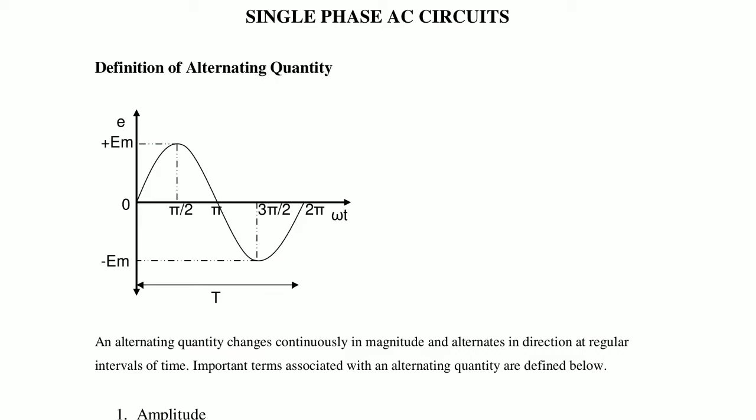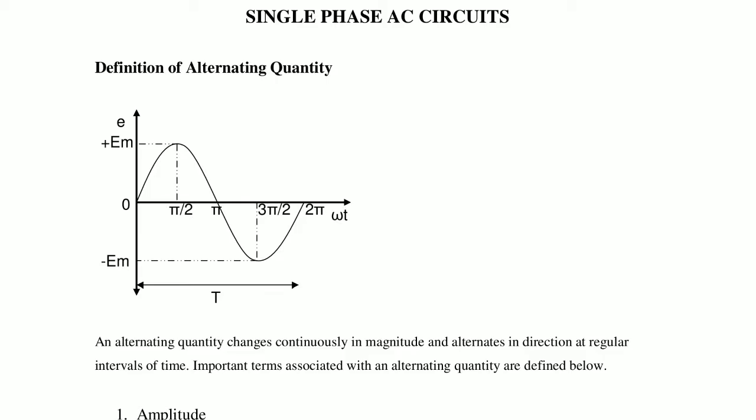From 0 onwards to 90 degrees, the value of the waveform is going on increasing up to the maximum value. After that, from 90 degrees to 180 degrees, the value of the waveform is decreasing.